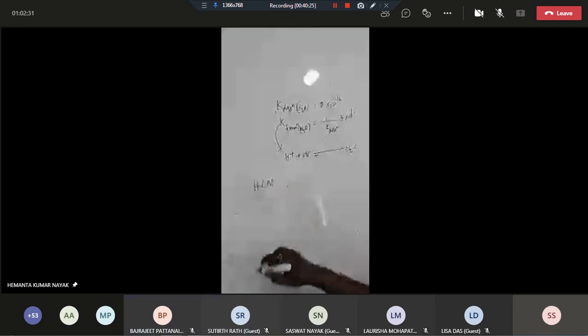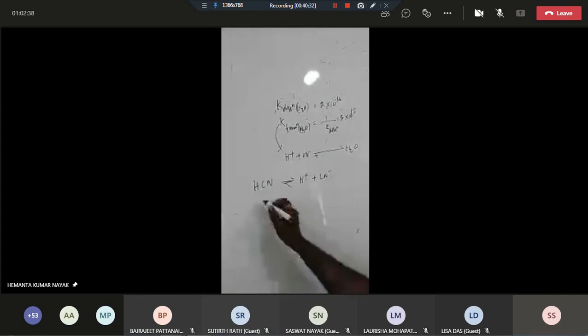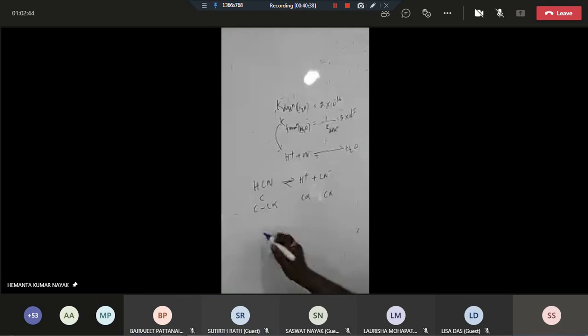Now you see, we are discussing this question: hydrogen cyanide changing to H plus and CN minus. Correct? This is C alpha, C alpha, C alpha. Now you see this H plus is reacting with OH minus to give H2O. You can take that molar NaOH as 0.02 molar, whatever.